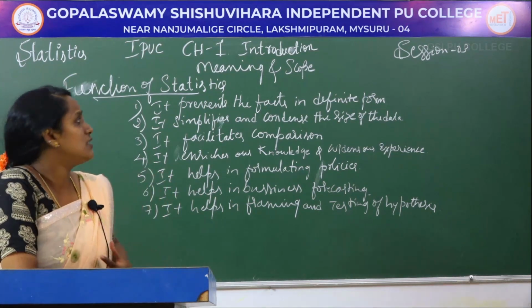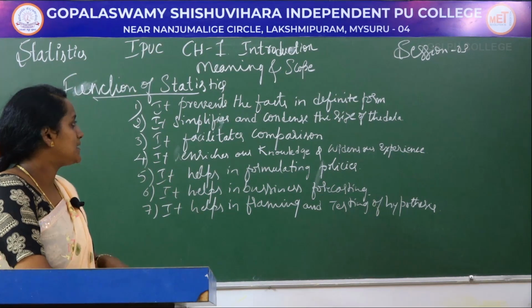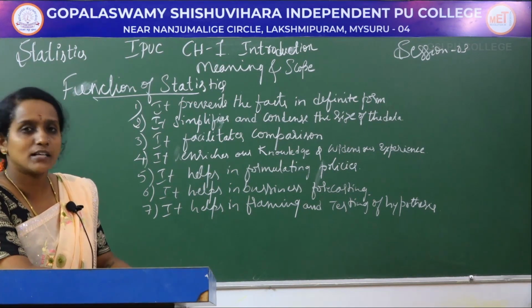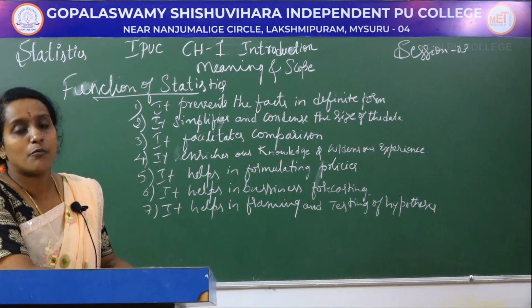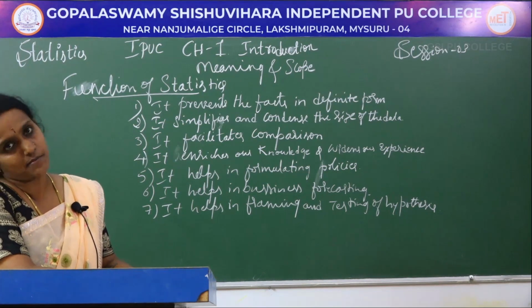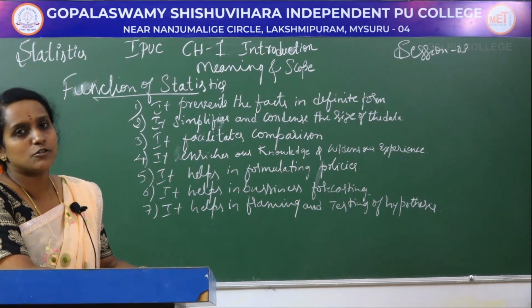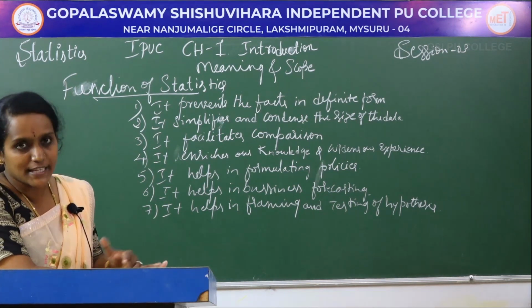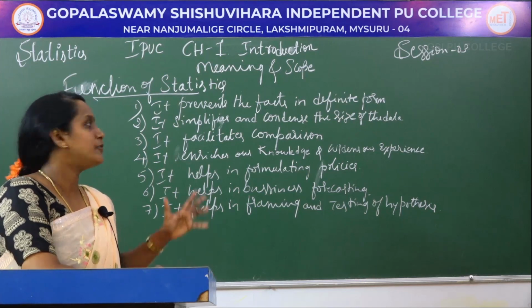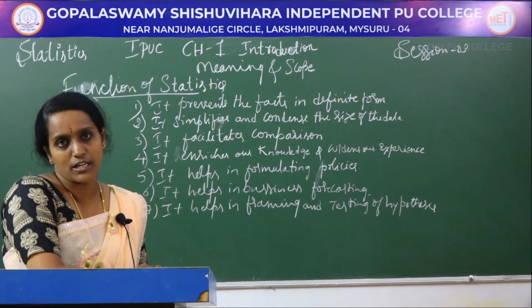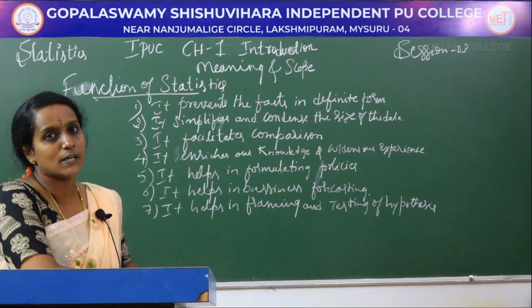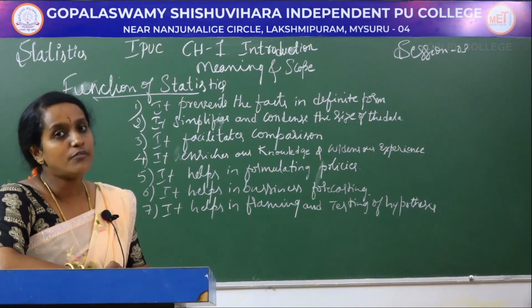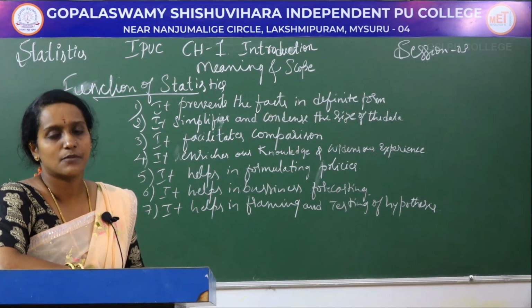So these are the 7 functions of statistics, and in examination, if they ask for 1 mark, 2 marks, or 5 marks: for 1 mark you can write any one of the points, for 2 marks any 2 points, and for 5 marks you have to write all the 7 points, so that you can score good marks. Okay. So these are the 7 functions of statistics. Please go through this. Okay. Thank you.